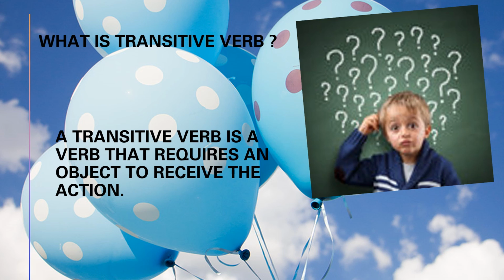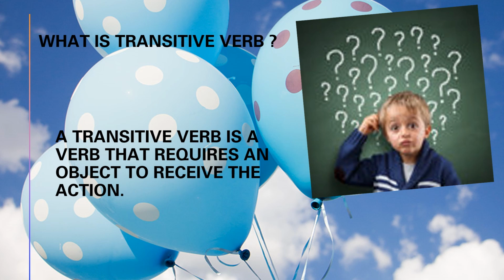A transitive verb is a verb that requires an object to receive the action. Whenever there is a transitive sentence, there should be one subject, then one verb and an object. Transitive sentences start from the subject and end on an object.